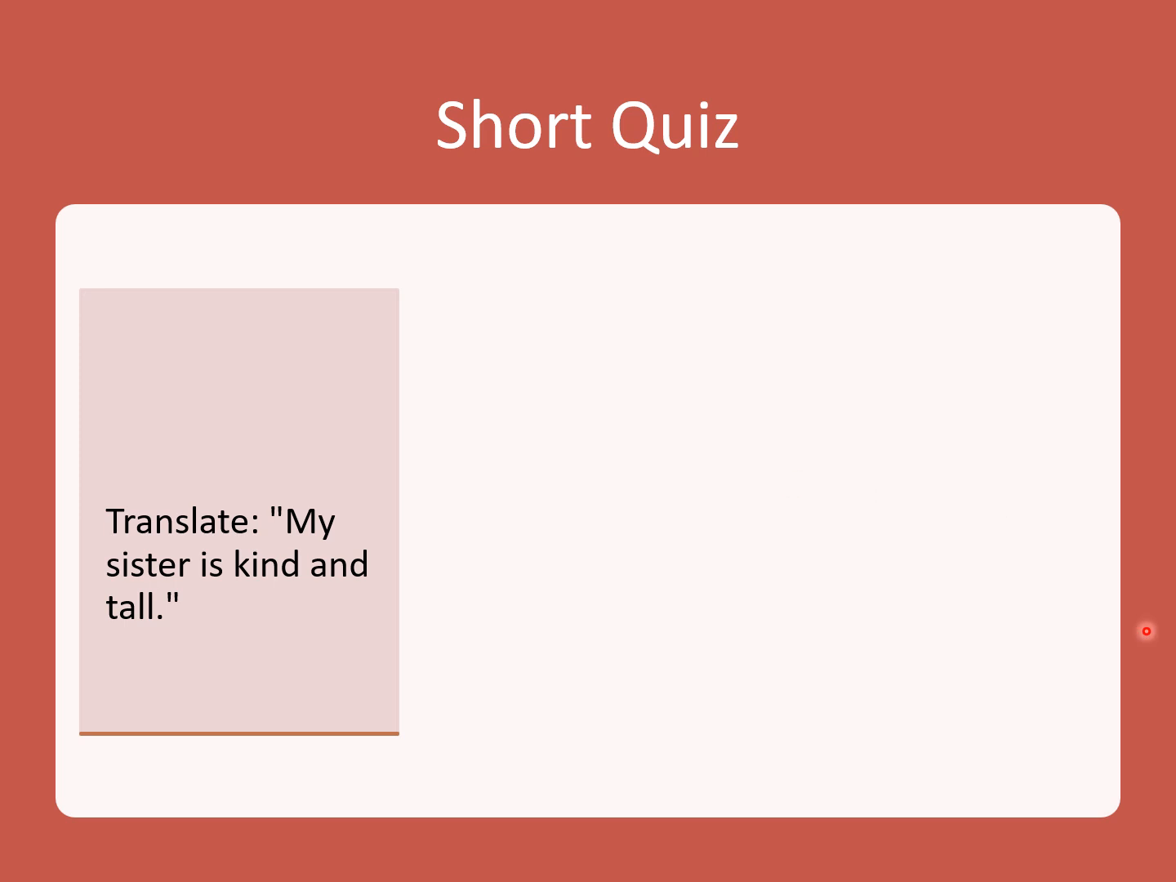Let's translate. My sister is kind and tall. Ma sœur est, what's the word for kind? Gentille, and tall, et grande. So it'll be ma sœur est gentille et grande with an E at the end, right? So double L-E for gentille and grande with an E at the end.